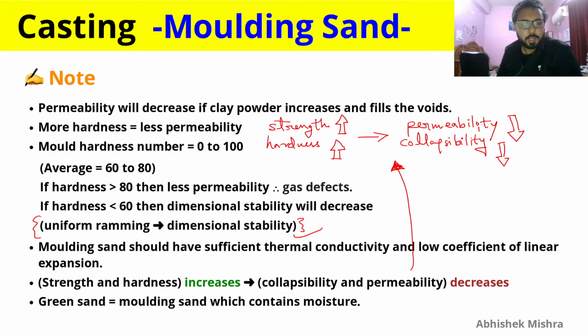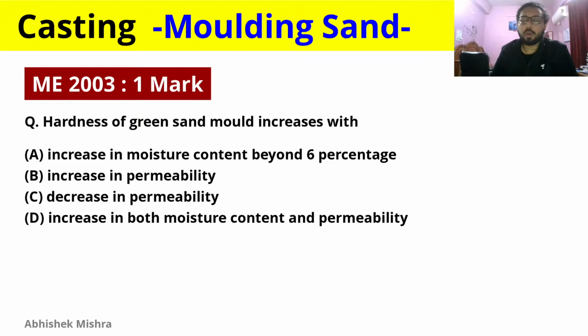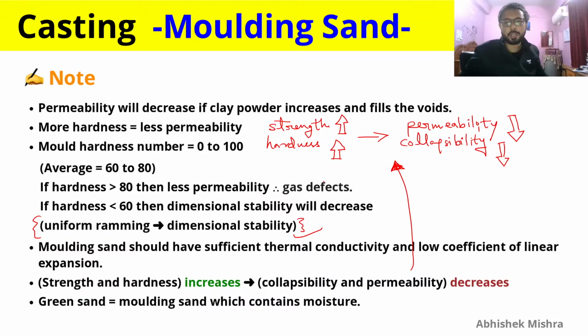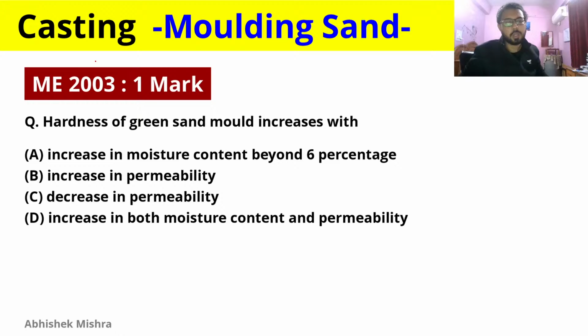Green sand mold: green sand is the molding sand which contains moisture. So if you are seeing green sand, then it is just representing the moisture, and the moisture should be concerned here. So you have to select the option where moisture is there due to the word green sand. Hardness of green sand mold increases with. So here green sand mold is given, but its hardness is increasing with. So I have provided you the information here. If hardness is increasing, then your permeability or collapsibility is decreasing, or your strength is increasing. So in the question we are given permeability decrease, so that will be the correct answer.